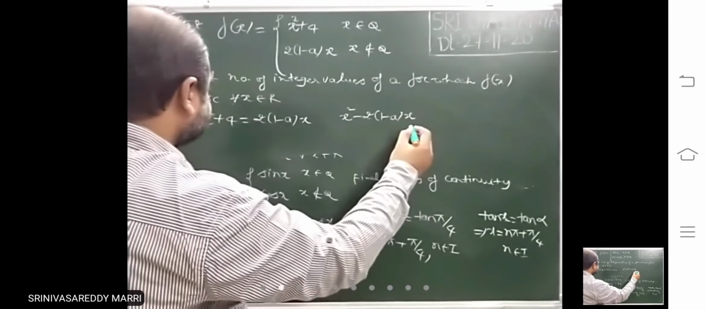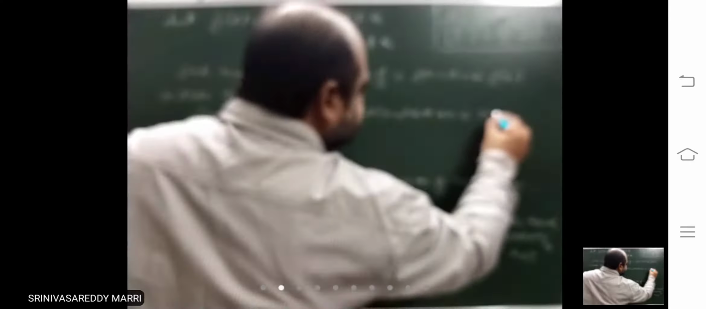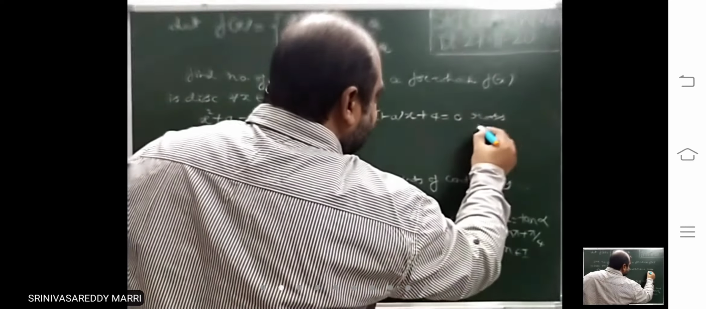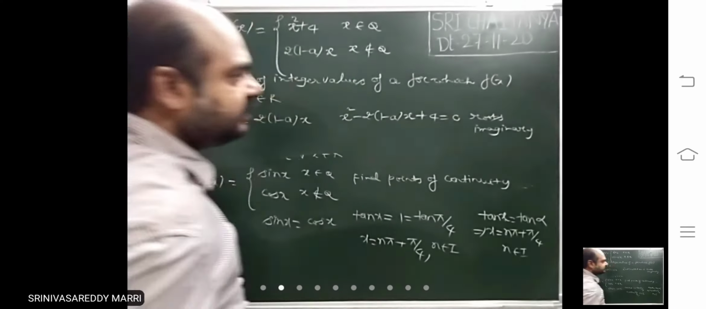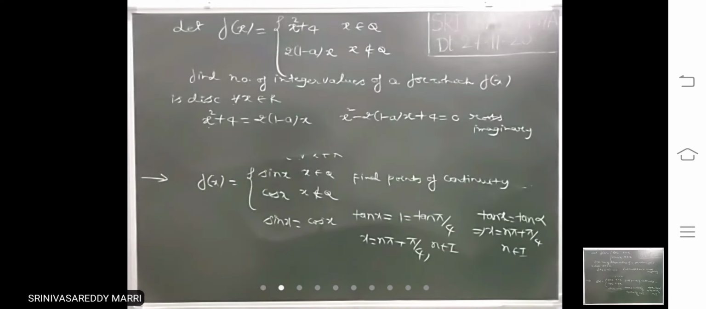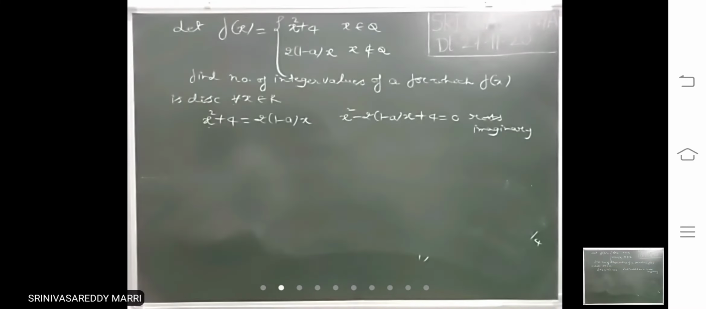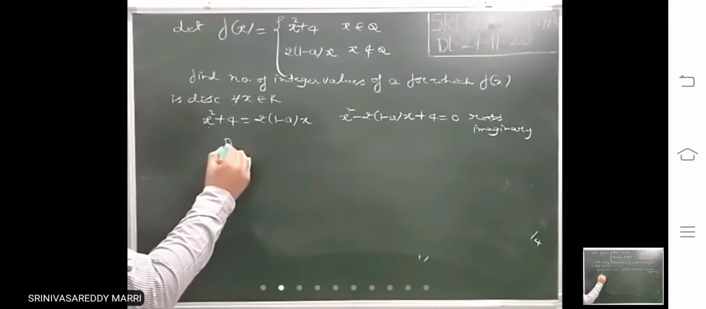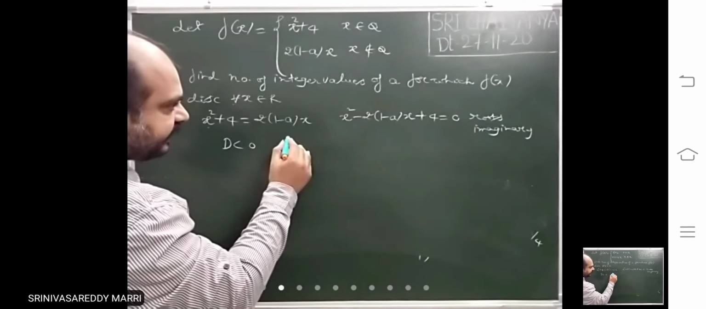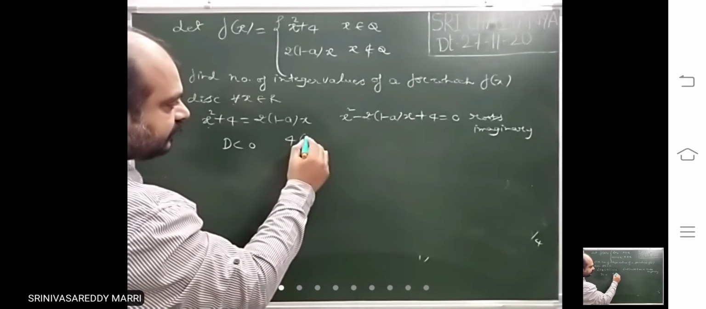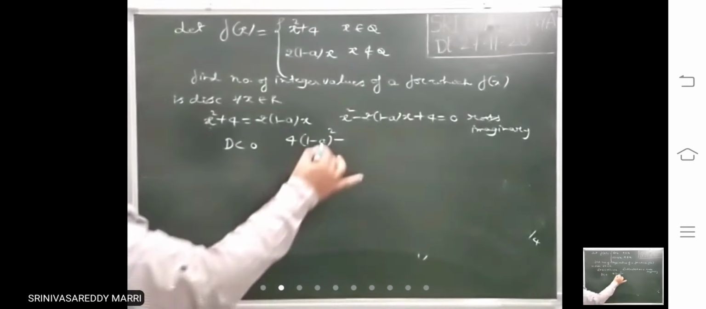Make the quadratic equation. So for this, the roots must be imaginary. There must be no real roots. Roots imaginary, then only there will be no values of x for that equation. Imaginary means what? D less than 0. D less than 0 means b square minus 4ac, for ax square plus bx plus c. So 4 into 1 minus a whole square minus 4 into a into c.